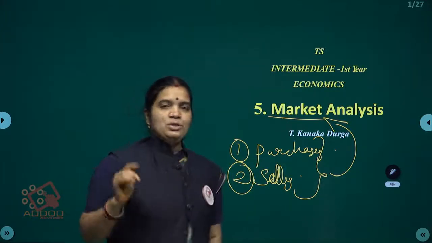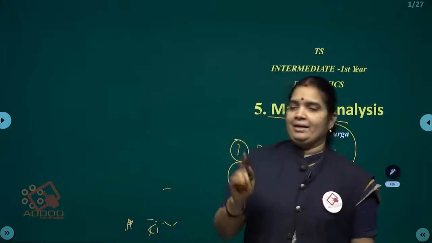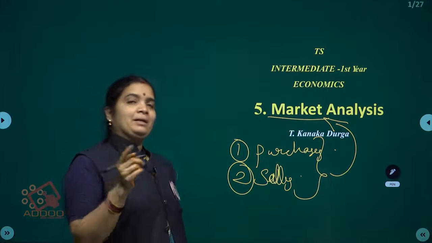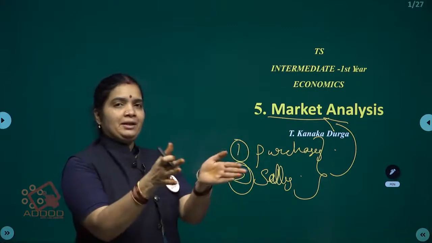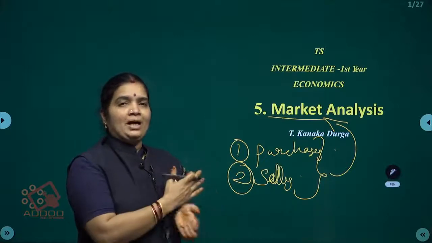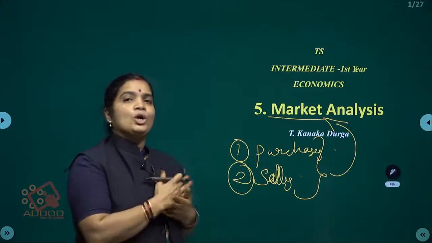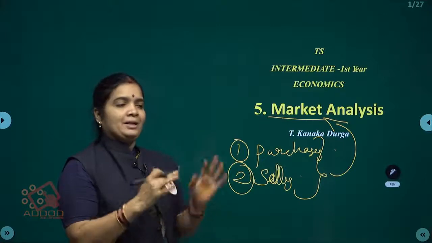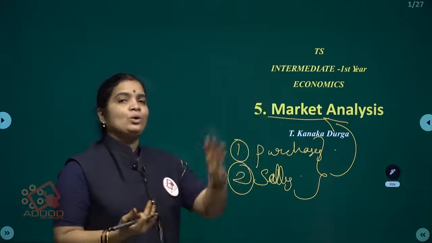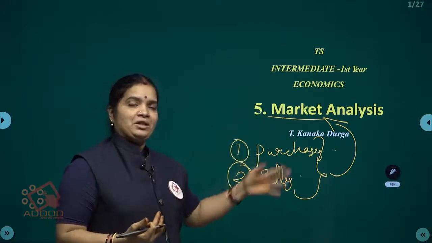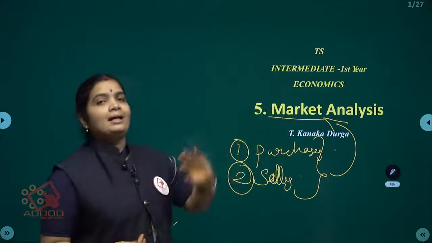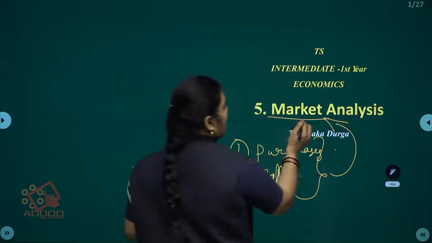Why have I used the word directly here? Directly means there is a relationship between the buyer and seller, maybe they will meet in a particular place. Or nowadays we are purchasing and selling goods through the network, where there is no direct connection between the buyer and seller. So buying and selling activity, whether direct or indirect, is called a market.